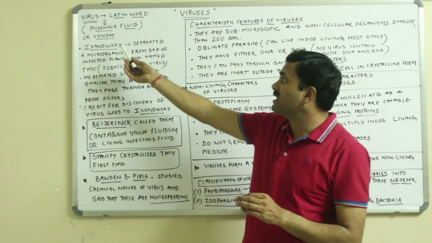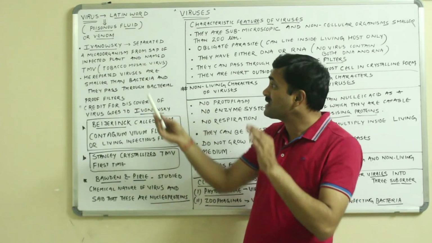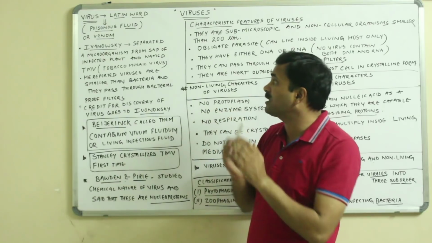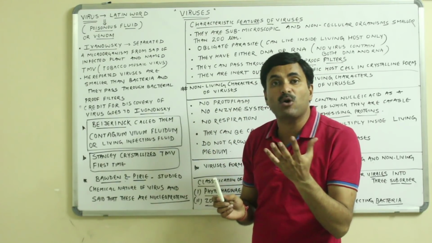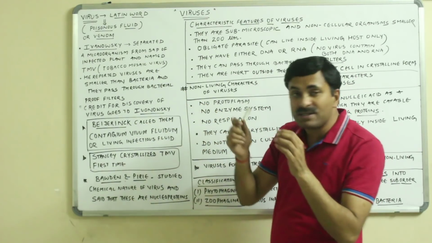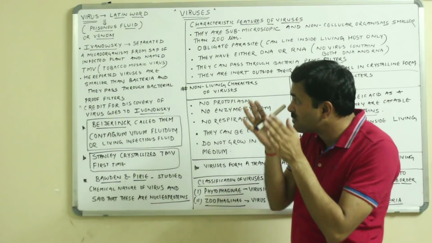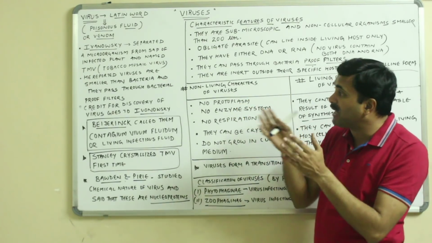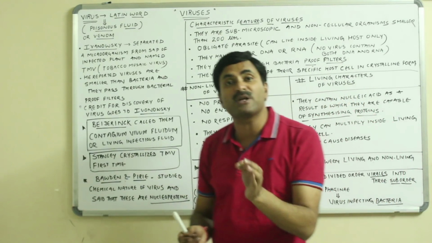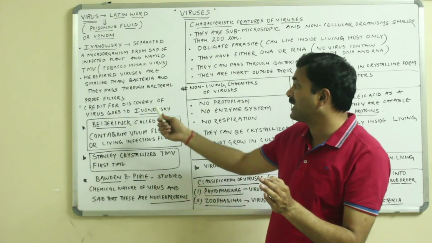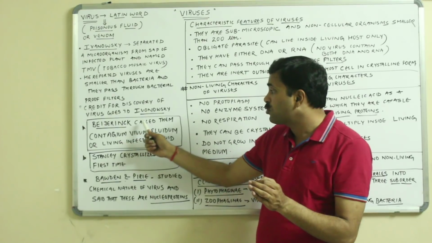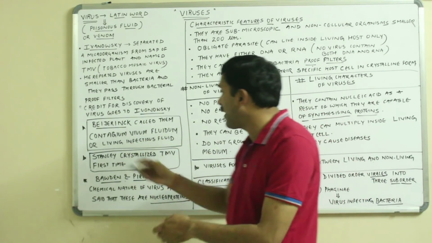There was a scientist whose name was Ivanovsky, who separated a microorganism from the sap of the infected plant and named it tobacco mosaic virus, known as TMV. He reported that viruses are smaller than bacteria also, and they can pass through the bacteria-proof filters. The real credit for the discovery of the viruses goes to Ivanovsky.